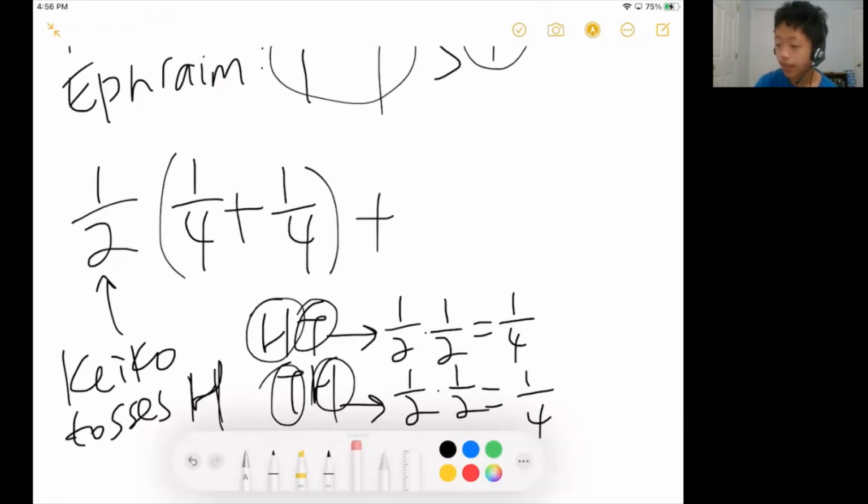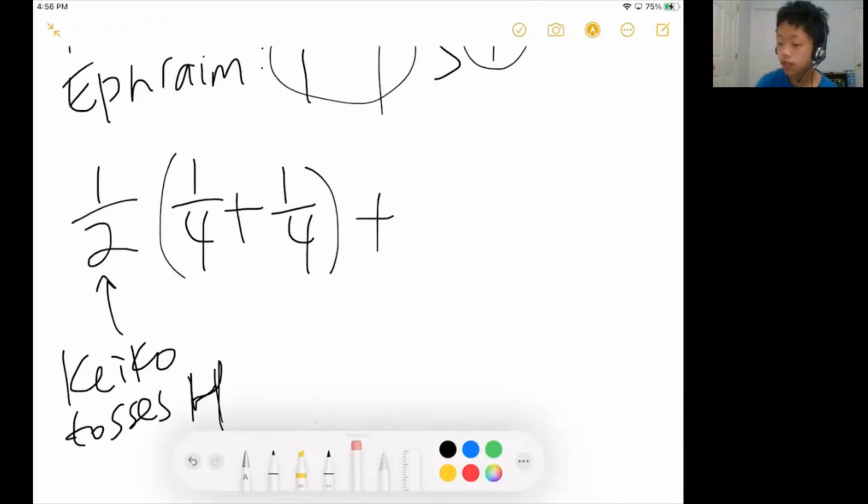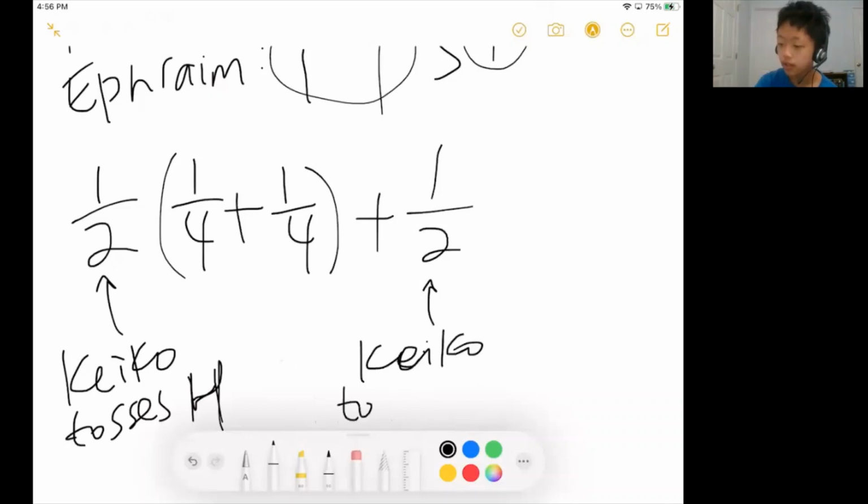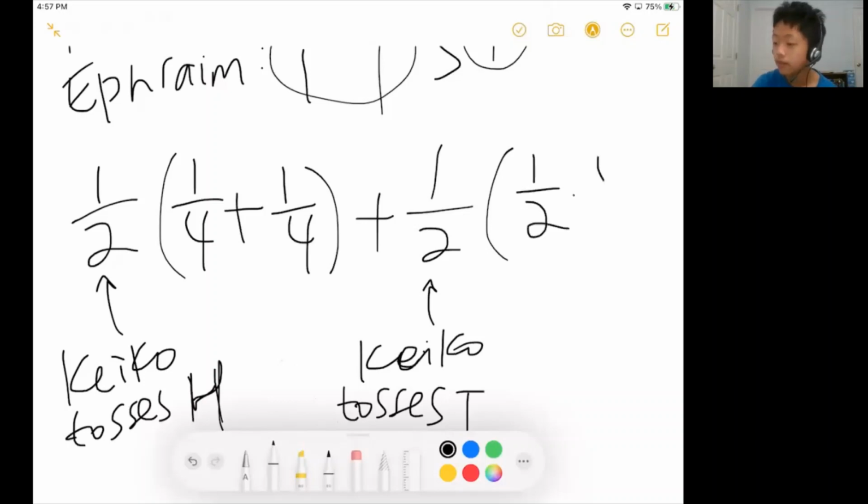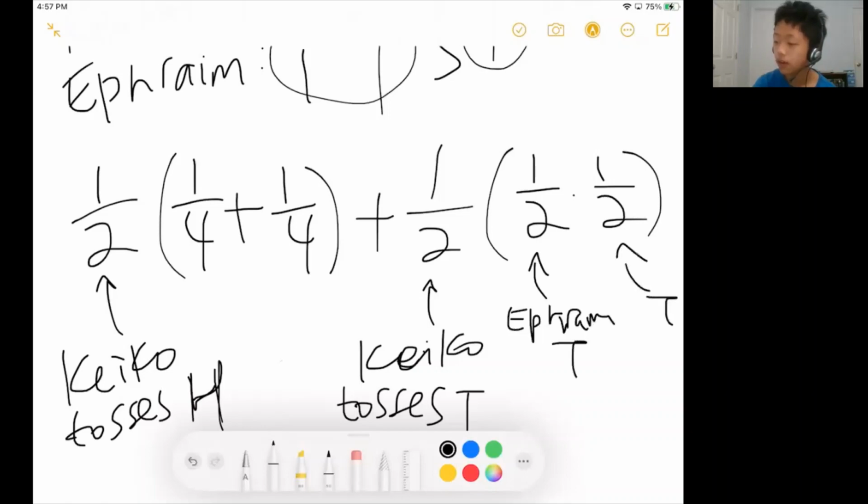But we also have the case when Kiko tosses tails. So there's a 1/2 probability that Kiko tosses tails. In that case, we need Ephraim to toss 2 tails, because we need him to have 0 heads. So we do 1/2 times 1/2. The first 1/2 represents Ephraim's first tail, and this represents the second tail.